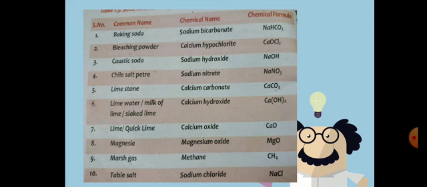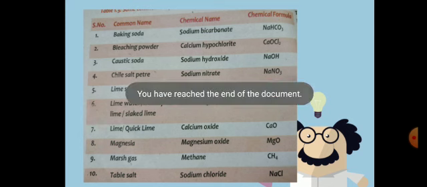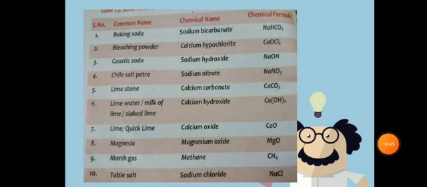The third one is caustic soda, sodium hydroxide, NaOH. Combining ratio 1:1:1. Then chile saltpeter, sodium nitrate, NaNO3.